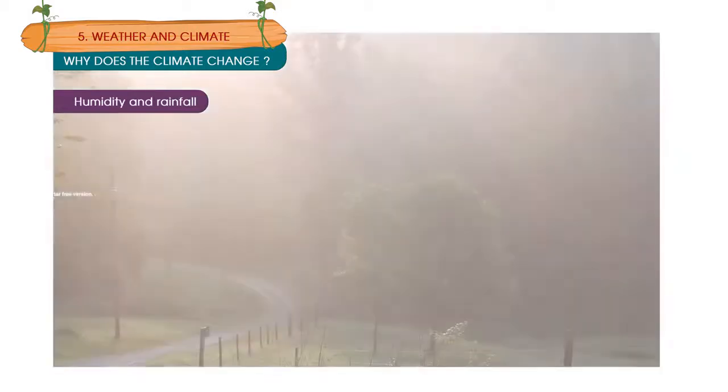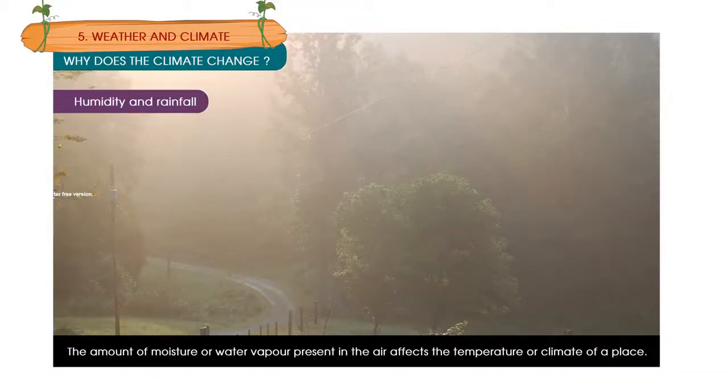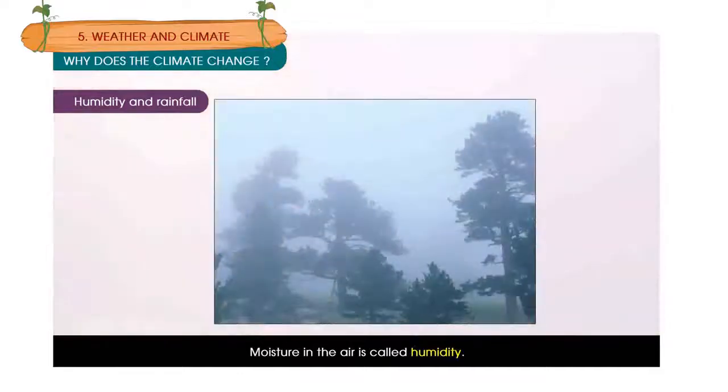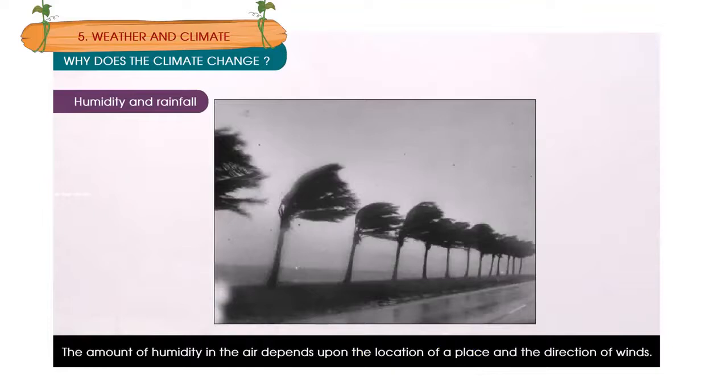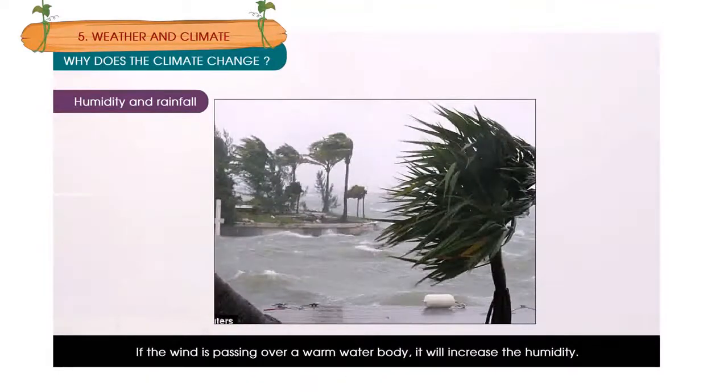Humidity and rainfall. The amount of moisture or water vapor present in the air affects the temperature or climate of a place. Moisture in the air is called humidity. The amount of humidity in the air depends upon the location of a place and the direction of winds. If the wind is passing over a warm water body, it will increase the humidity.